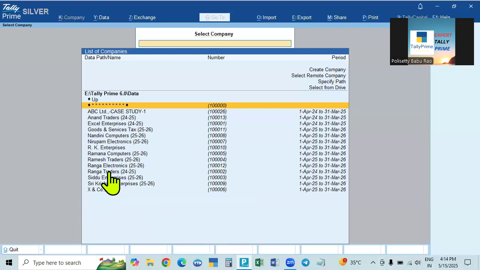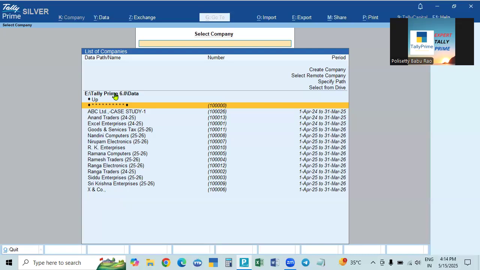Okay. And then something happens. If any data is corrupted in any company, or any company is deleted, we cannot work and we cannot enter the whole data again. So in such a case, the data which is saved at the other place, that means the backed up data, we can get back to the original data path.